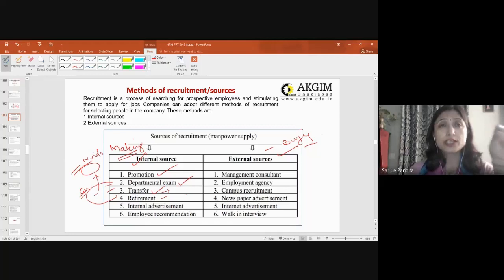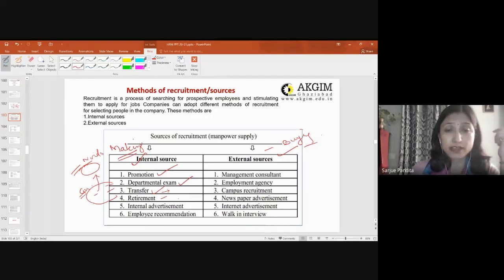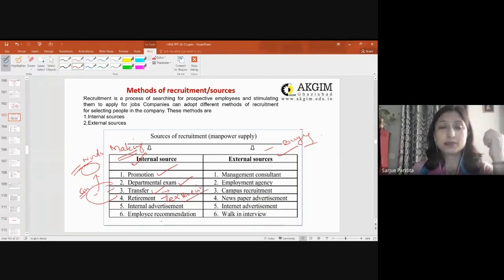If you think that you are not getting any desired candidate from either the external or the internal source, then you tend to extend. You are giving an extension to the employee, right? And you are just letting him stay back. He was at the verge of retirement. He was supposed to get retired, but you did not retire him. You simply gave him an extension. This is one. Second, the employee has already retired, and then you are calling him back.